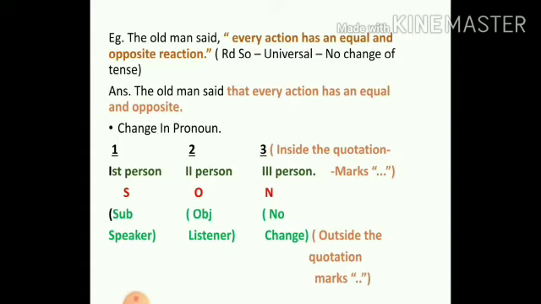So the first person pronoun inside relates to the subject. The first person pronoun will change according to the subject, the second person pronoun will change according to the object, and the third person pronoun will not change at all. Let's understand with an example.